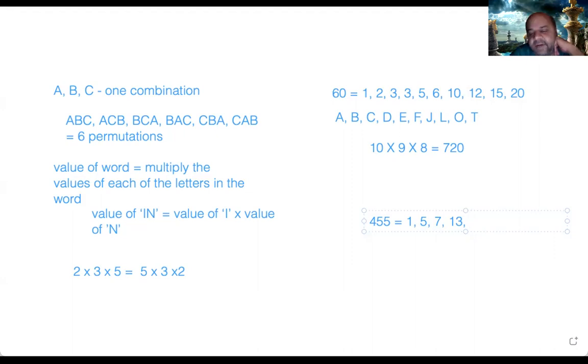So we have got the factors as 1, 5, 7, 13, which means that the letters that are there are A, E, G, and M. A, B, C, D, E, F, G: E is 5, F is 6 and G is 7, and then 13 is M, right?